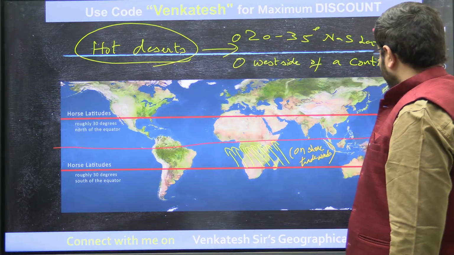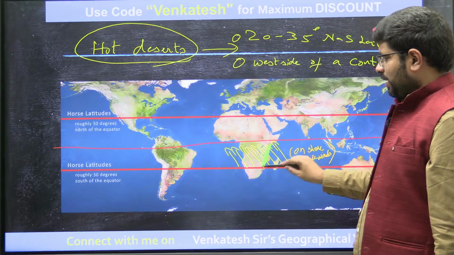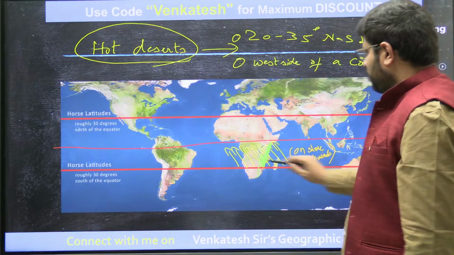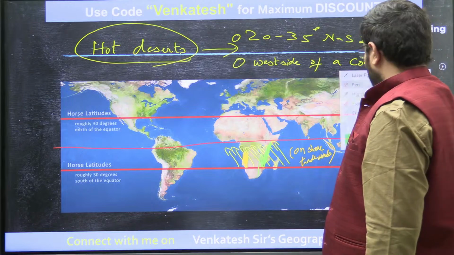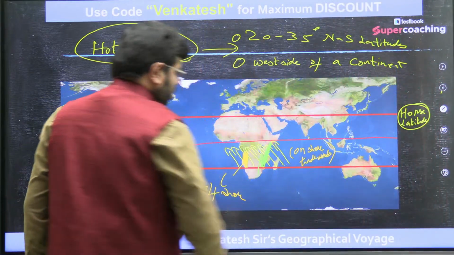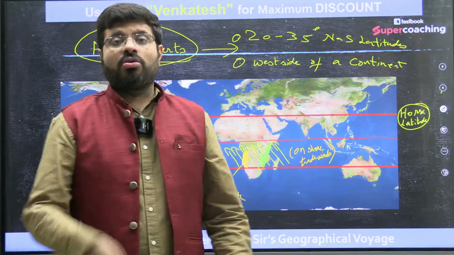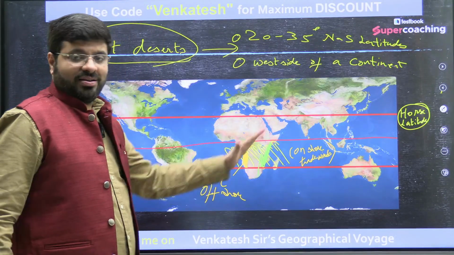This part of the world, the eastern side, they give rainfall. The western side, this part, the trade winds are offshore. So, the winds which are moving here do not have moisture, no rainfall, and there is no new wind which will move like this here.